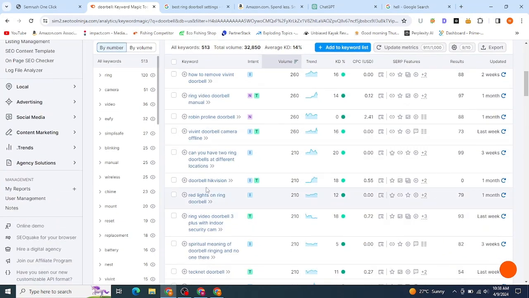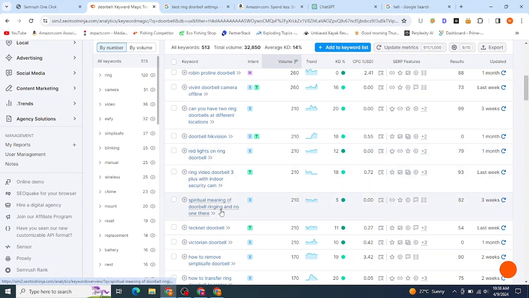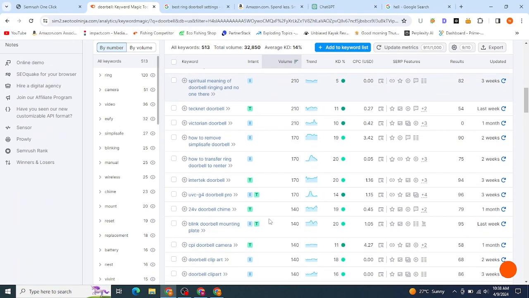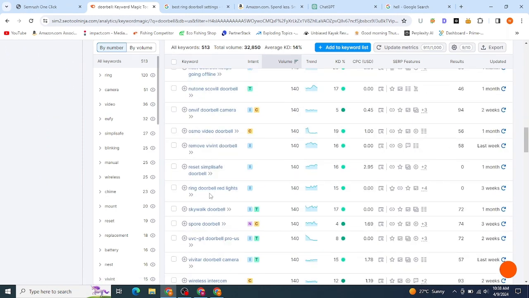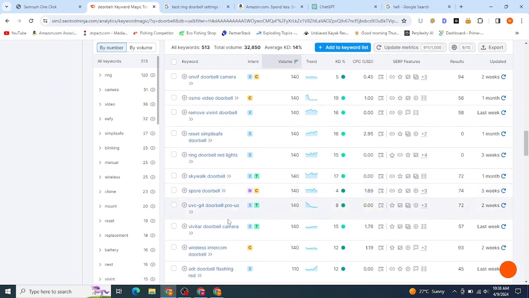And you can see doorbell high vision and red lights on ring doorbell. For example, top 5 red lights that can be used on ring doorbell with the same intent, and you are good to go to get some affiliate earnings from Google. So doorbell clip art, doorbell red lights, top 5 doorbell red lights for your house, all these keywords.